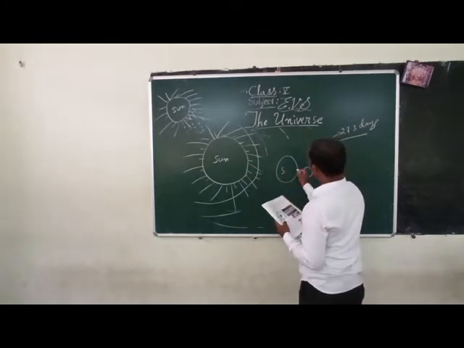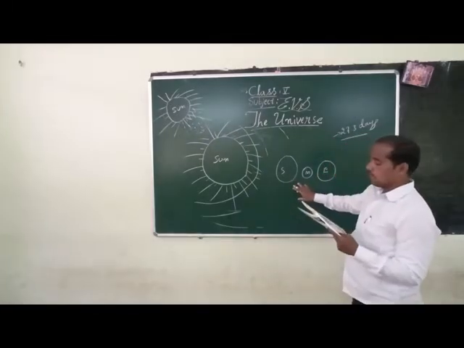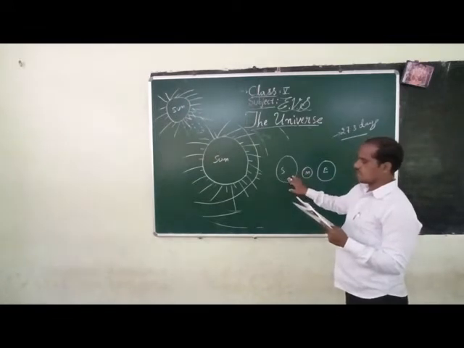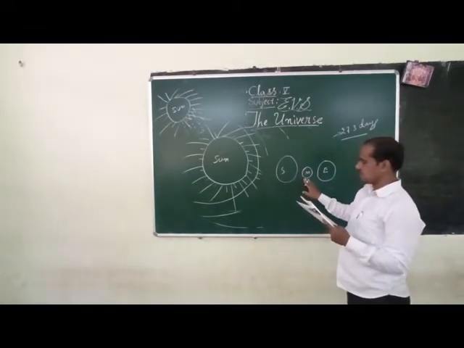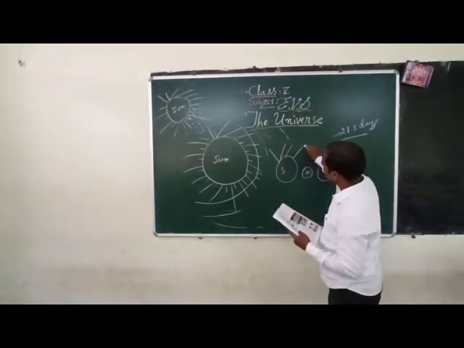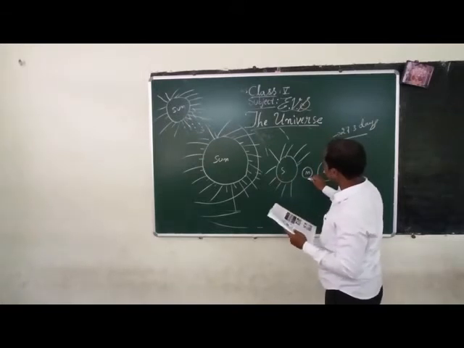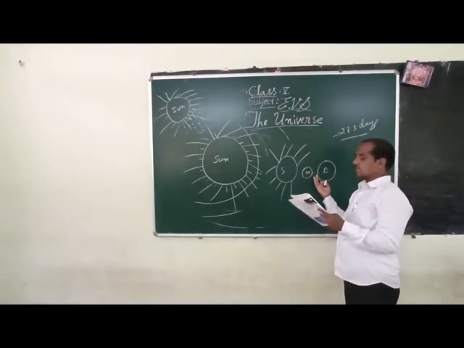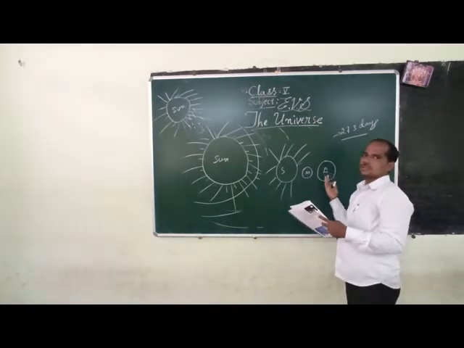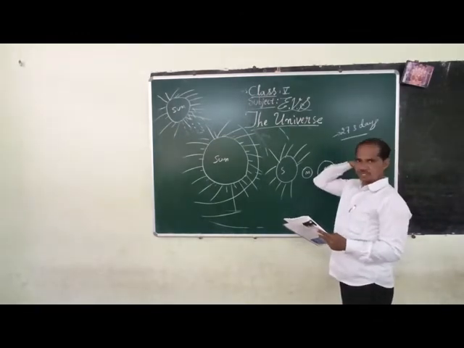Moon, sun, moon, and earth. When the moon comes between the earth and the sun, the part of the moon facing us does not receive the sunlight, because the backside of the moon receives sunlight.